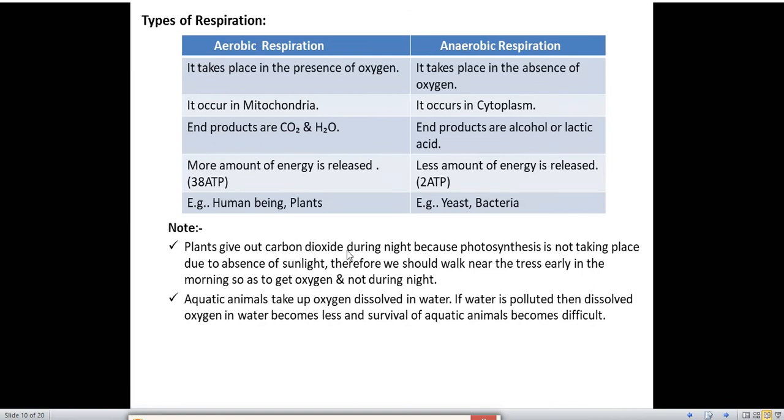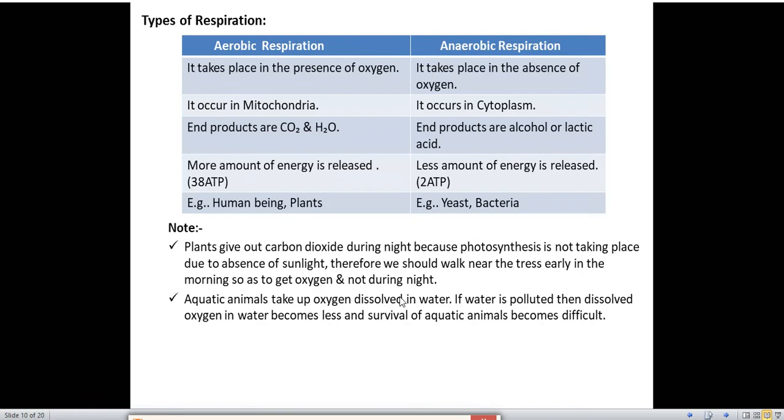Plants give out carbon dioxide during night because photosynthesis is not taking place due to absence of sunlight. Therefore, we should walk near the trees early in the morning so as to get oxygen and not during the night. Sometimes questions are asked, or in general somebody will ask you why we should not sleep under the tree during the night. Why? Because during the night photosynthesis does not take place in plants. What they will do? They will release carbon dioxide, which is not good for our health. But during the daytime photosynthesis will take place and they will release which gas? Oxygen gas. So we should walk near the trees in the morning, not during the night.